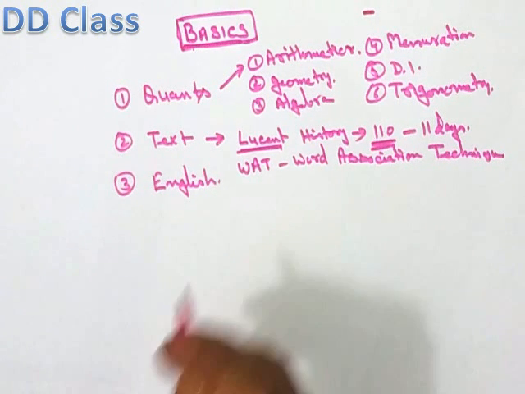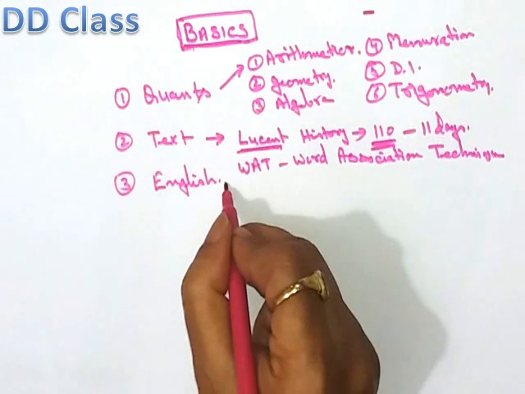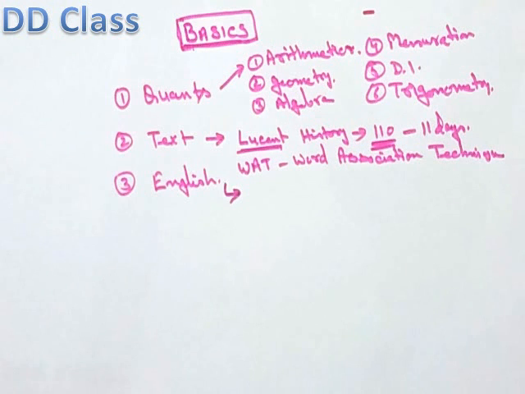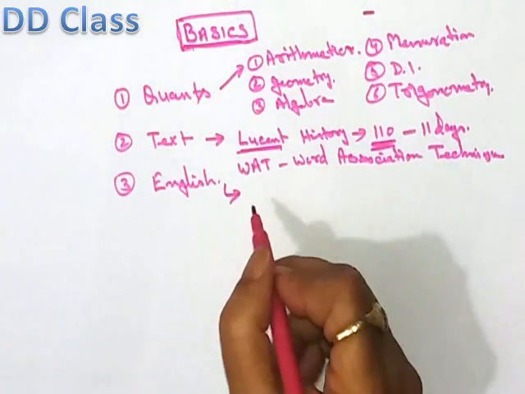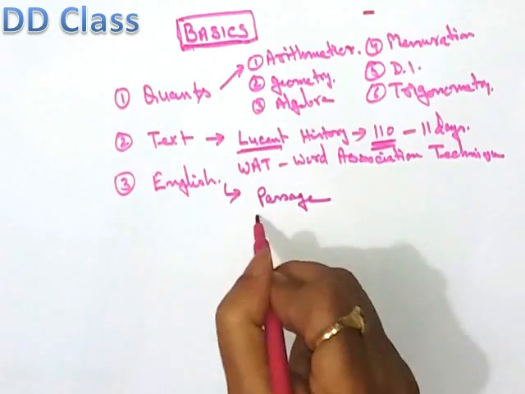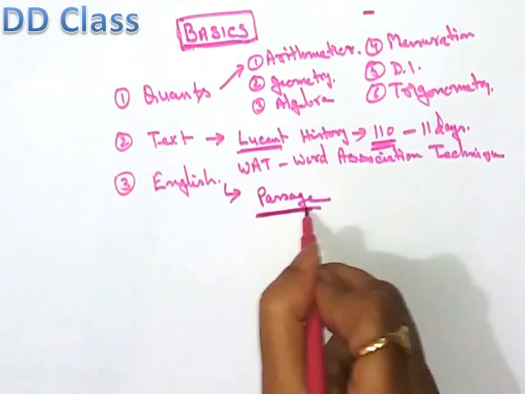Now English. No friends, I am not talking about grammar, because grammar-related things in English like common error and others, we will learn in a very different way. Here I am talking about the comprehension part, and there is a passage. First we will cover the basics.